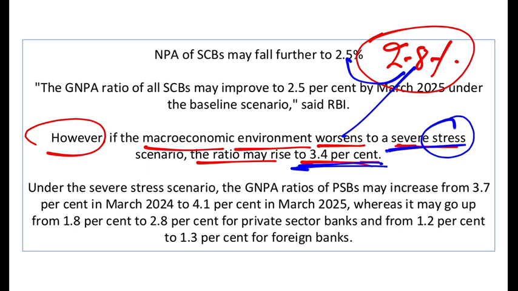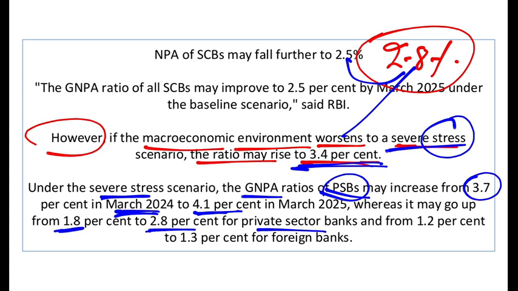Individually, if you see the public sector banks, their gross NPA was 3.7% in financial year 24. In the severe stress scenario, it will become 4.1. I'm talking of only public sector banks, not the scheduled commercial banks. What about the private sector banks? The gross NPA at the end of March 2024 was 1.8%. It will increase to 2.8%. And for the foreign banks, it will go up from 1.2 to 1.3%. So yes, under severe stress, the gross NPA will increase. But even after increasing, they will still not be sizable enough to cause any failure of our banking system.